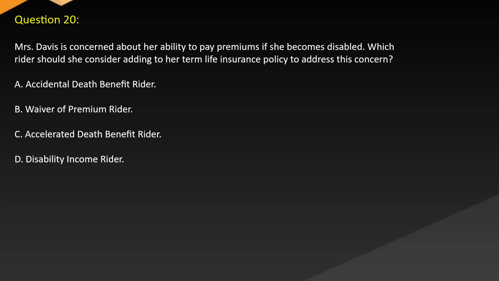Question 20. Mrs. Davis is concerned about her ability to pay premiums if she becomes disabled. Which rider should she consider adding to her term life insurance policy to address this concern? A. Accidental death benefit rider. B. Waiver of premium rider. C. Accelerated death benefit rider. D. Disability income rider.